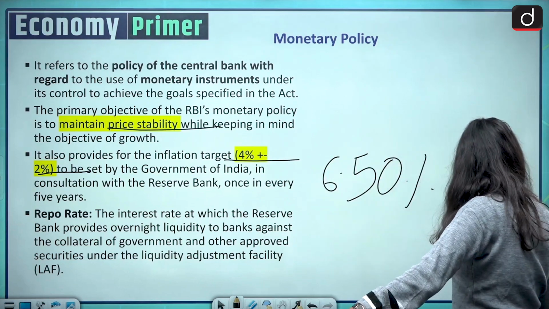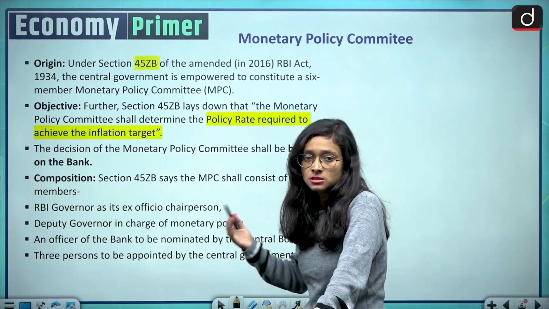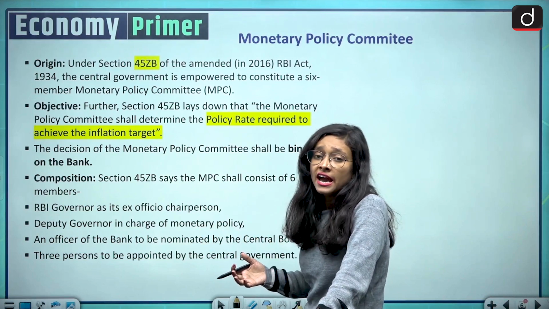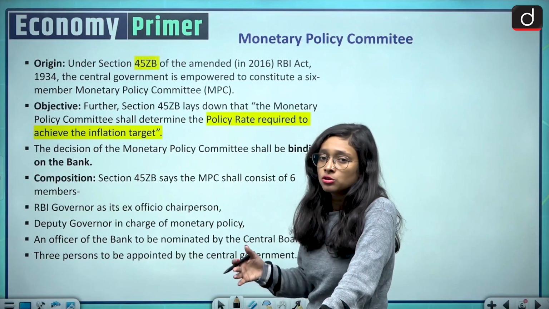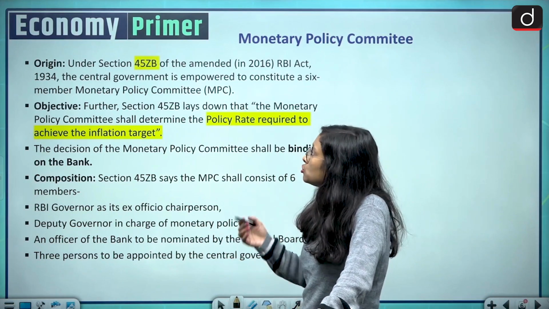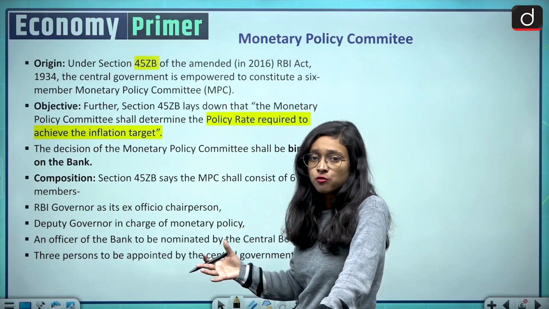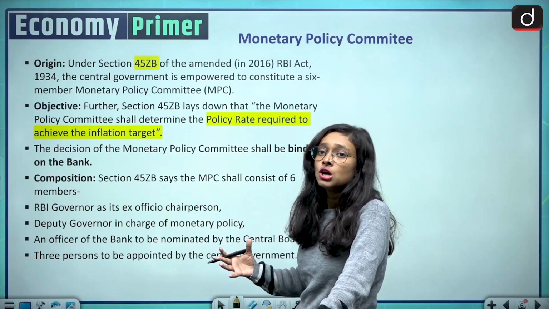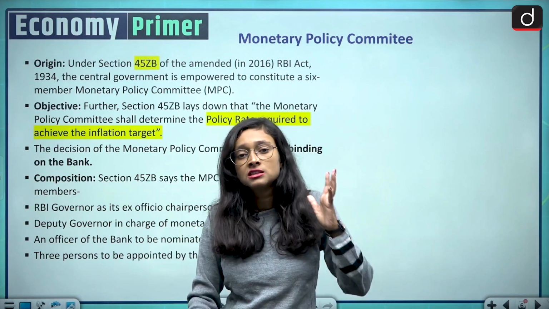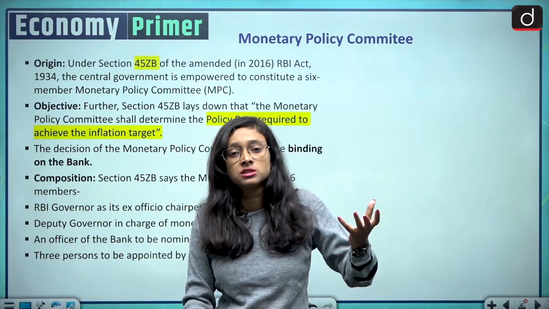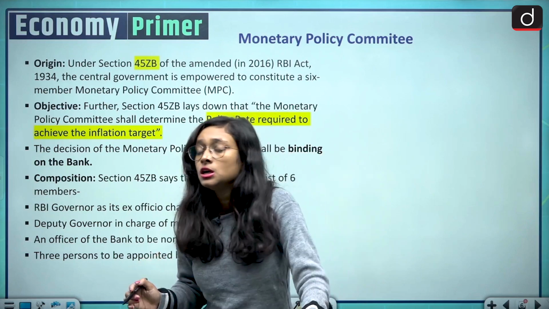Moving to the next slide, which is about the Monetary Policy Committee. From where has this term originated, and how has it come to be a legislative body? Its origin can be traced to 2016, when there was an amendment. RBI was formed in 1934, and since 1934 we have been discussing monetary policy, but when it comes to legislation, it came in 2016.